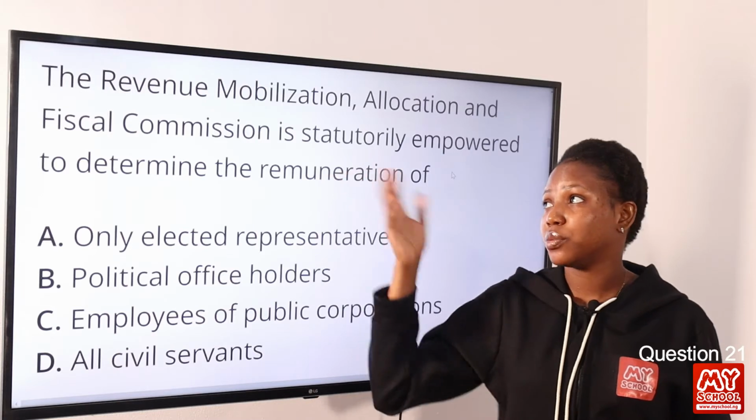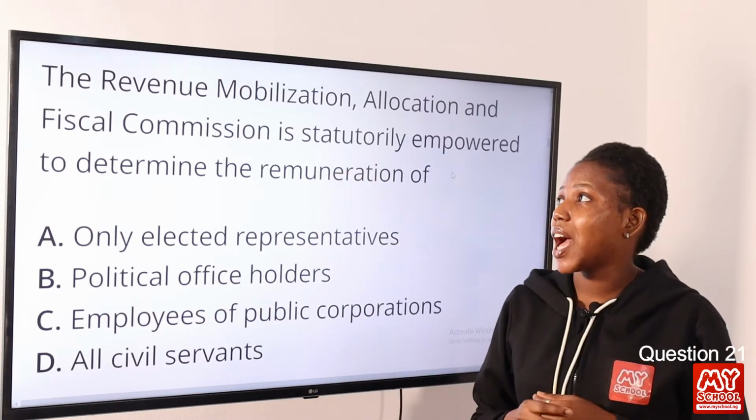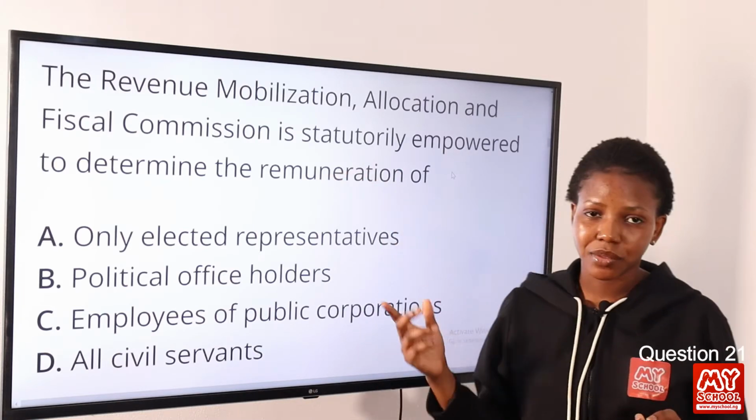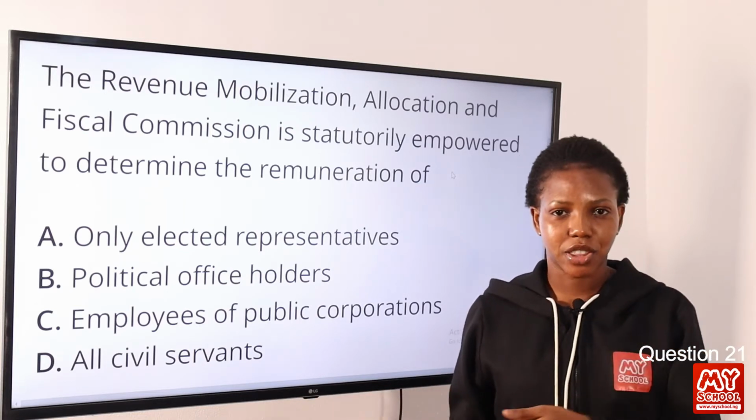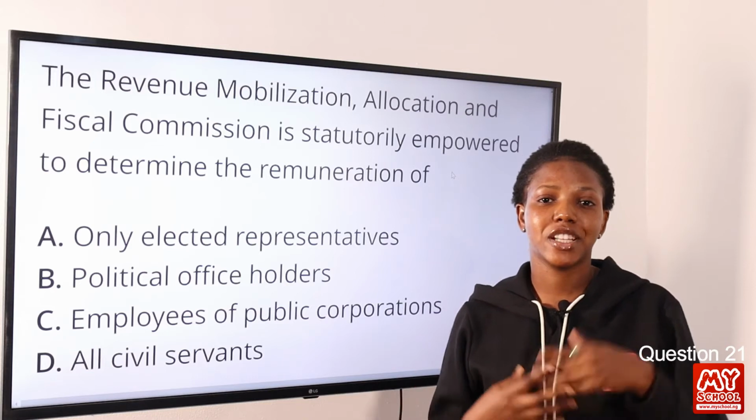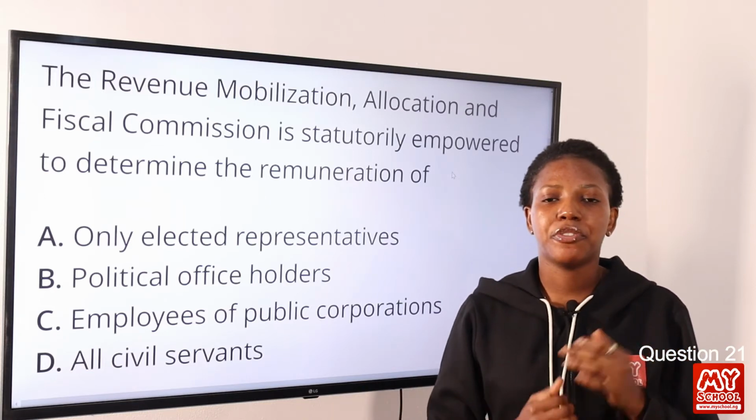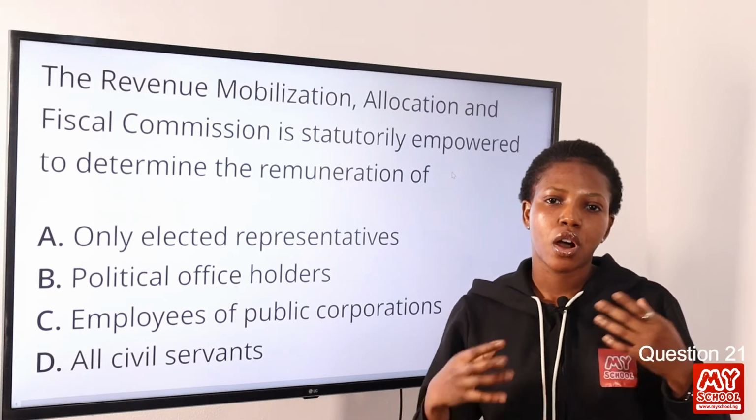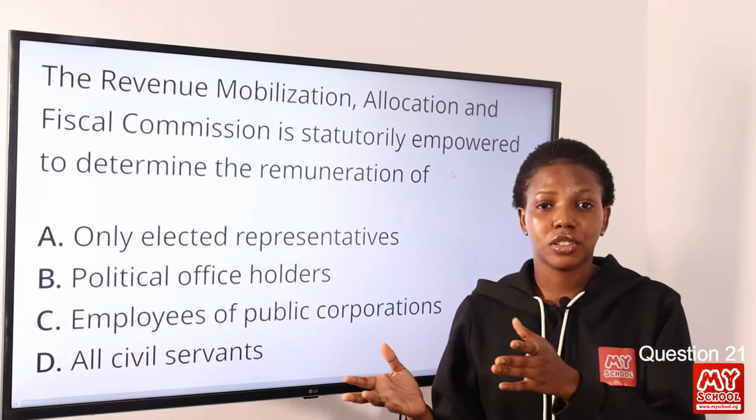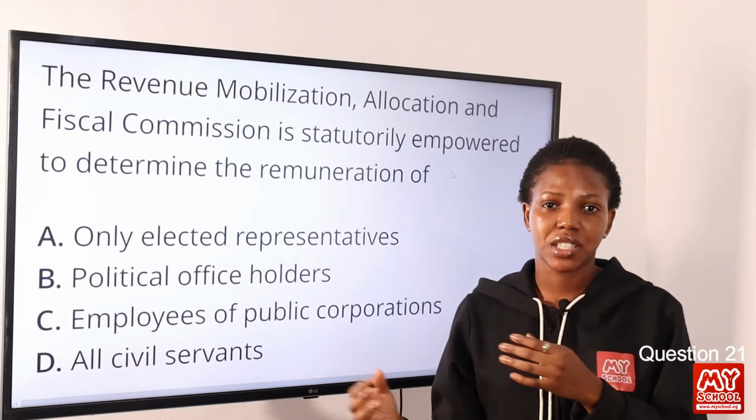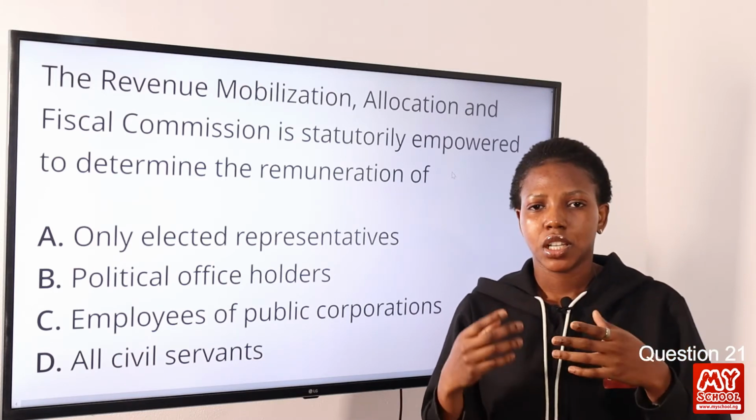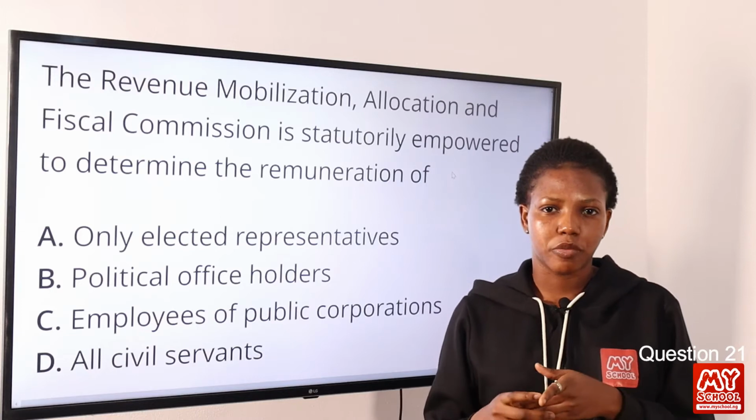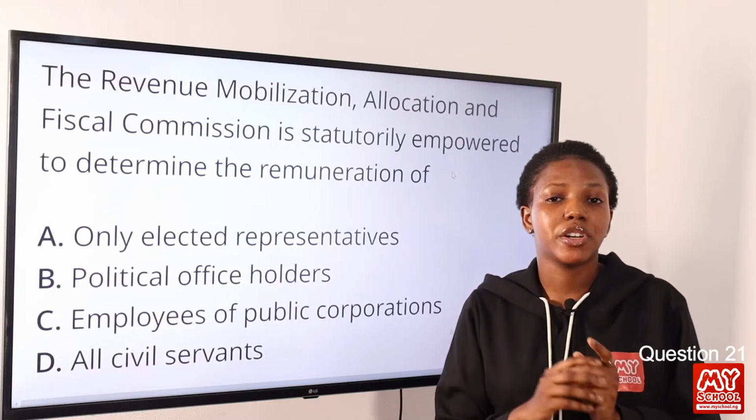Now this commission, which can be abbreviated as RMAFC, was established in 1989 and amended in 1993. This commission is to ensure the equal and fair disbursement of all revenue accrued to the federal account to all the beneficiaries. Now, who are the beneficiaries? They are the federal government, the state government, and the local government. So these are the beneficiaries of the federal account.